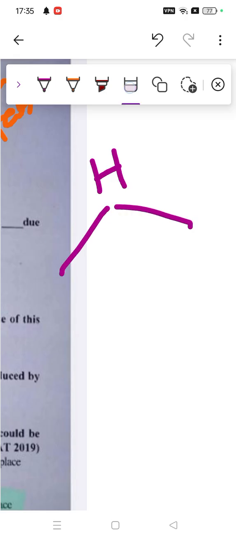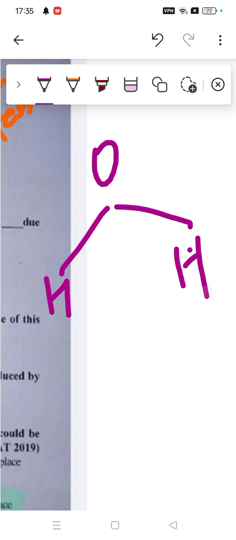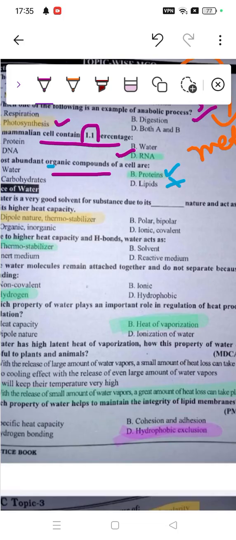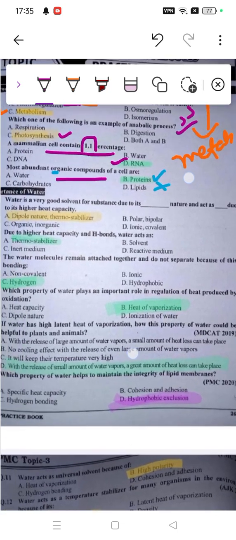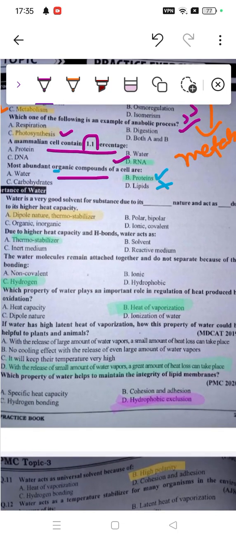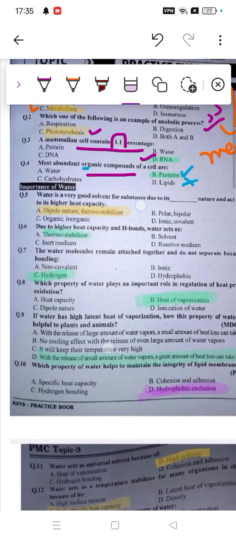Oh, sorry, I wrote it wrong. So having positive and negative charge, that's why. And second, they act as a thermostabilizer. This means they have a higher heat capacity. So that's the right option. Then question 6 is about due to higher heat capacity. This is the same question. Higher capacity means they are called thermostabilizers. So A is the right option.